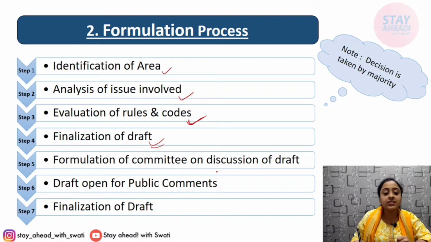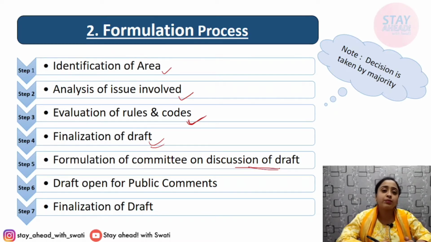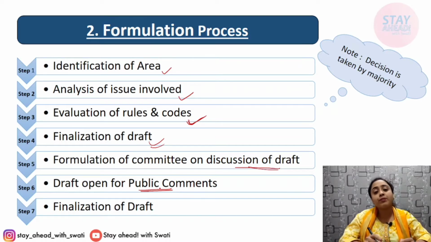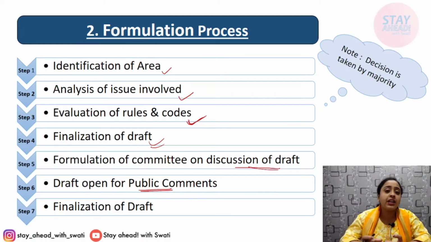After this, the draft is taken for discussion. A committee is formed, and such a draft is put in front of them for discussion. They share their opinion, what is good, what is bad, what can be improved. Finally, the draft gets opened for public comments. For example, I am a chartered accountant, and other than people who have knowledge about it, anyone gets an opportunity to comment on this standard. According to me, if there is any scope of improvement, anything that has a wrong implication, I can put that as a comment in my opinion.